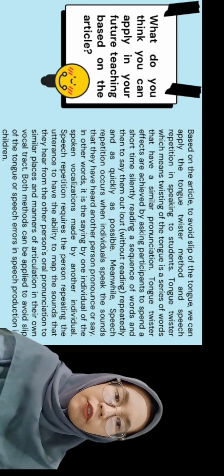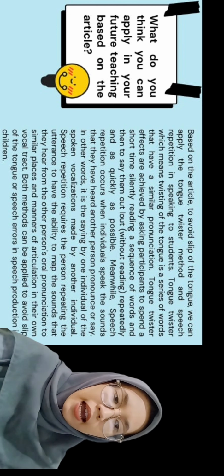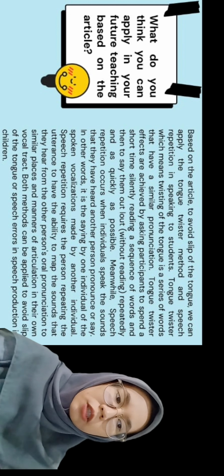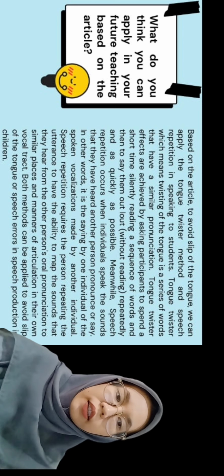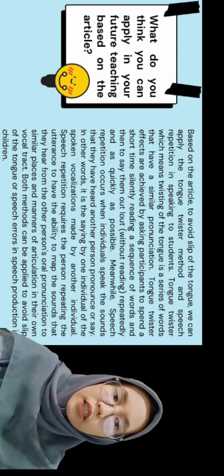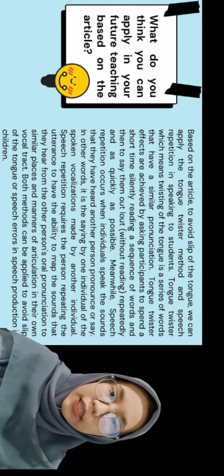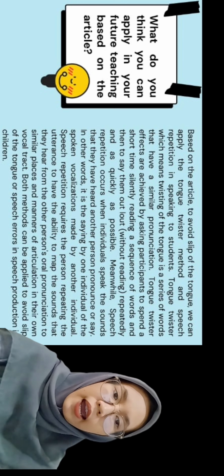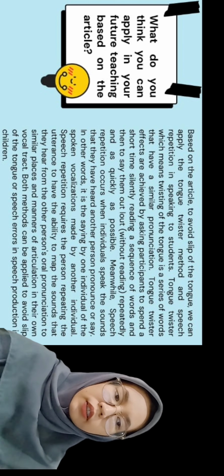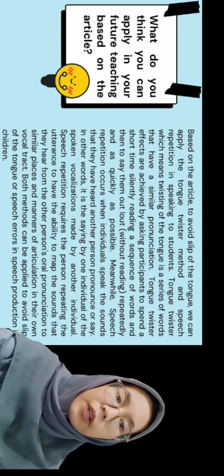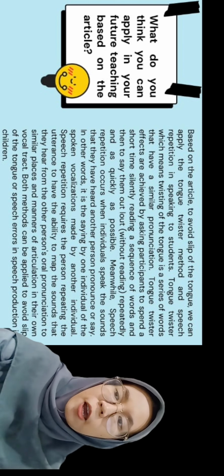Tongue twister effects are achieved by asking participants to spend a short time silently reading a sequence of words and then to say them out loud, repeatedly and as quickly as possible. An example of a tongue twister is Peter Piper picked a pack of pickled peppers.